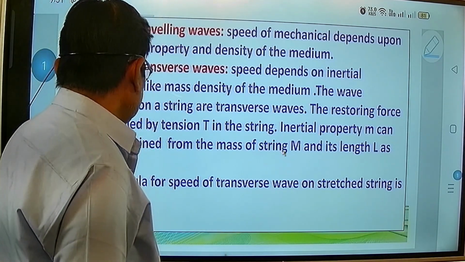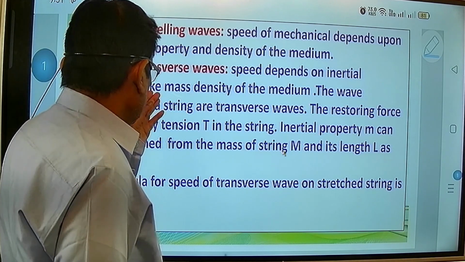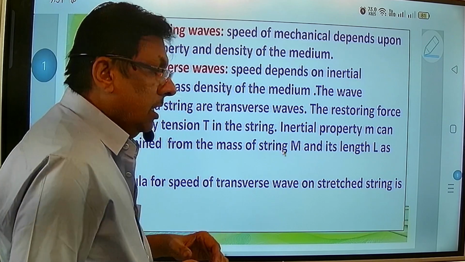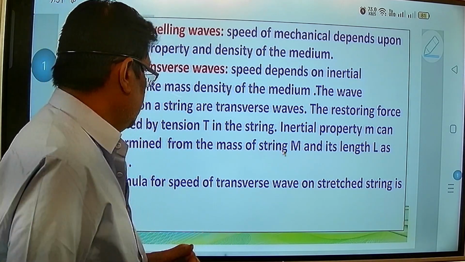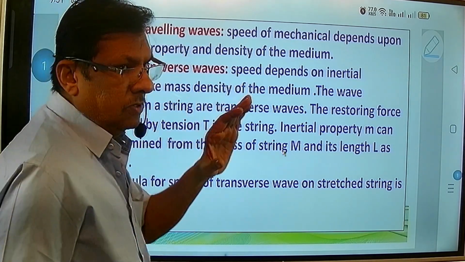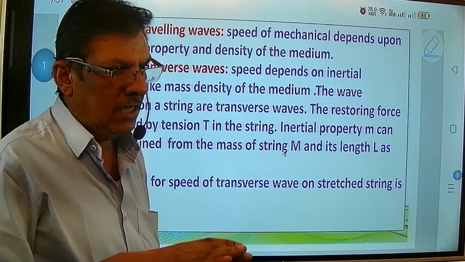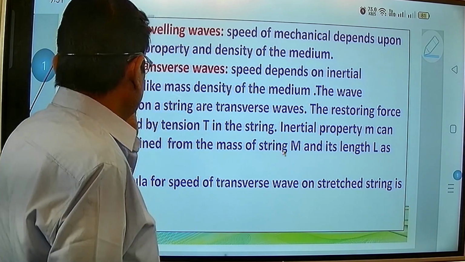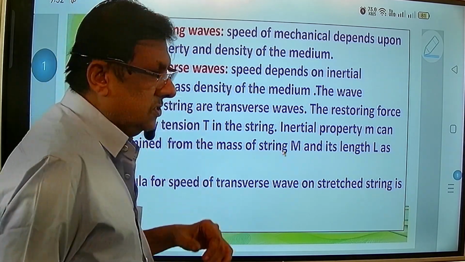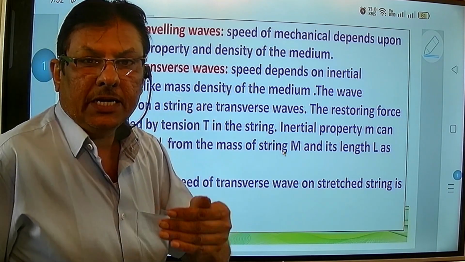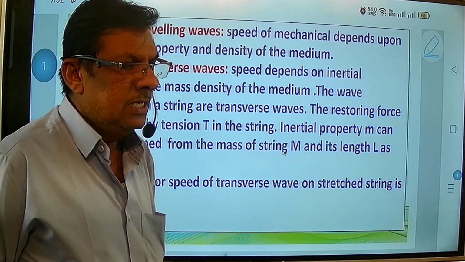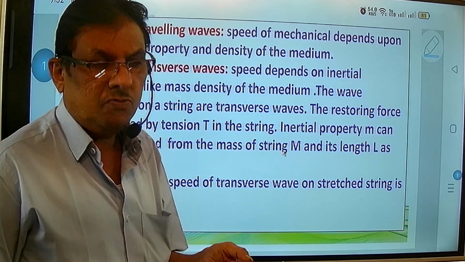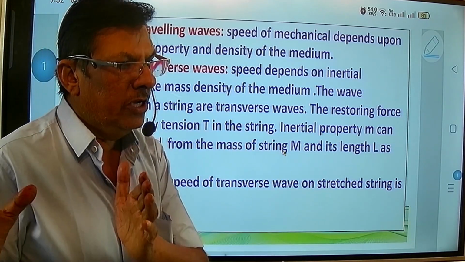Hence we say that the speed regarding the transverse wave, now we have to see then what are the factors, because for a traveling wave, just we are considering only like a ripple, it is going from one end to the other end. But when we consider the transverse wave, we know that the particles of that medium are vibrating but perpendicular to the direction of propagation of wave, means propagation is also going on.